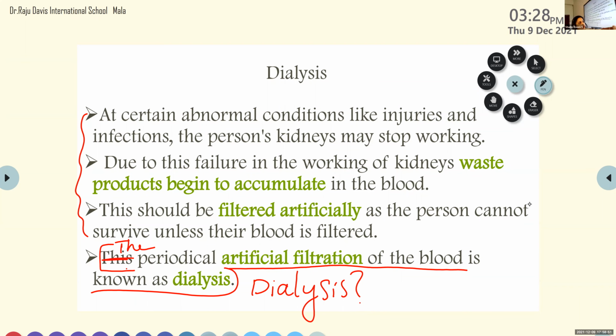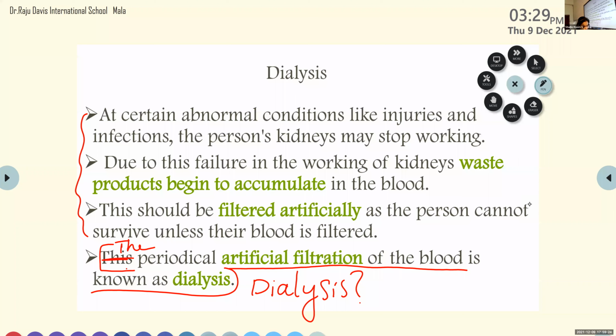So why do we need to do this process of dialysis? Under what conditions do we need dialysis? When a person's kidney is not functioning properly. Very good. Whenever the two kidneys of a person are not working properly, then we need to do this dialysis. Here the filtration of blood occurs with the help of some kind of artificial kidney, and this periodic artificial filtration is known as dialysis.